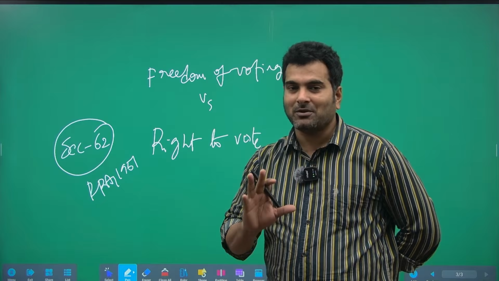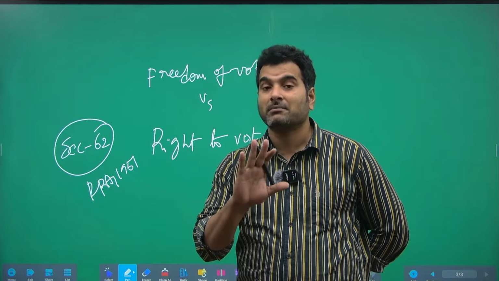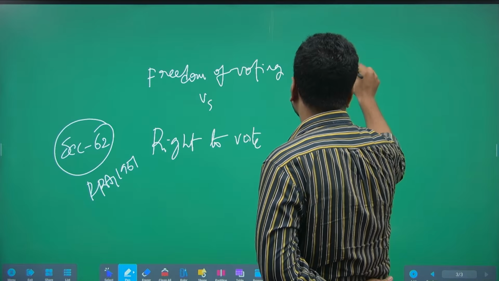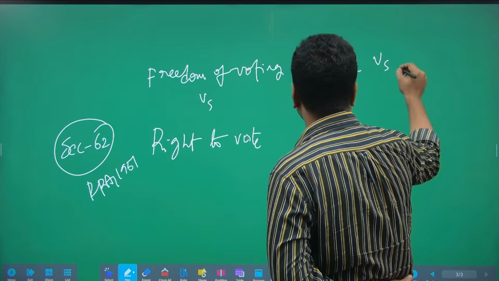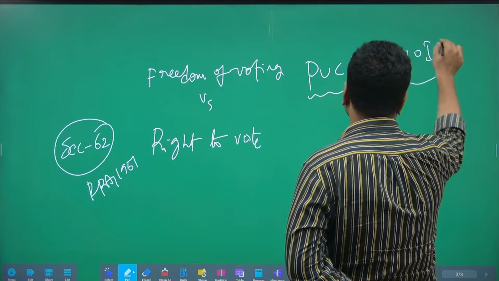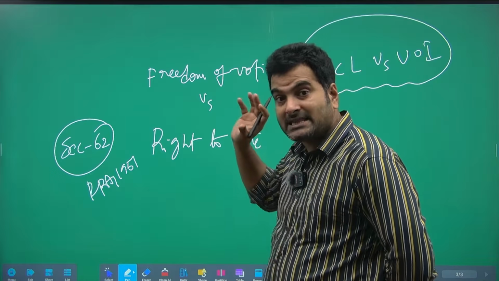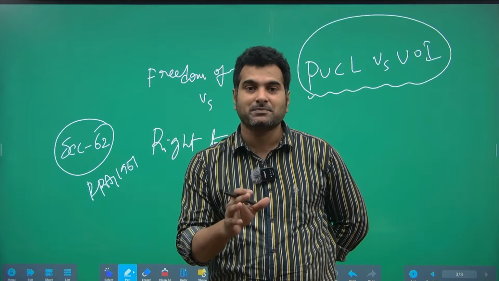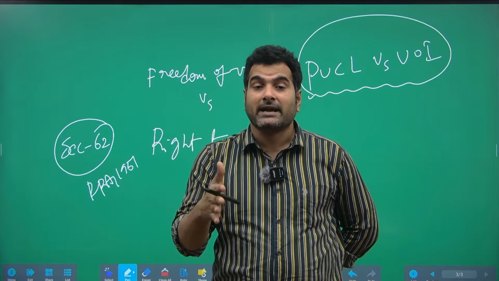Understood. Here we must understand one interesting judgment given by the Supreme Court, PUCL, People's Union for Civil Liberties versus Union of India. In this judgment, the Supreme Court mentioned the difference regarding the fundamental right to voting.